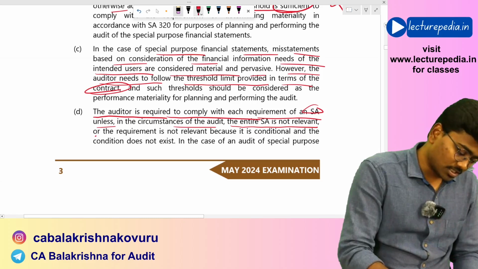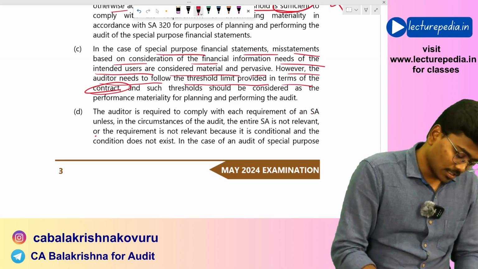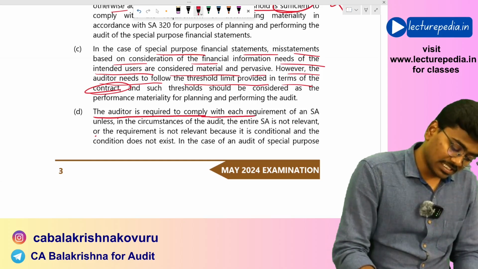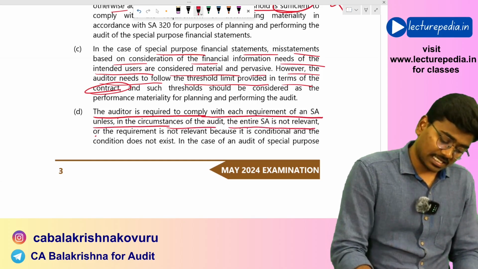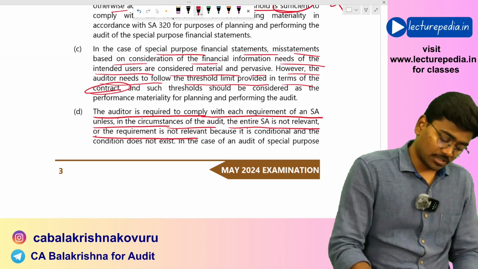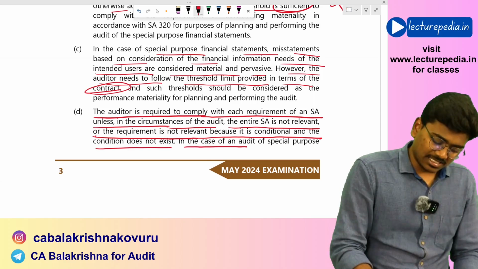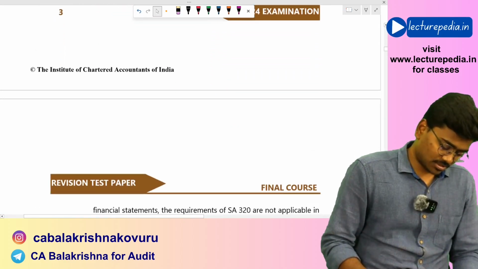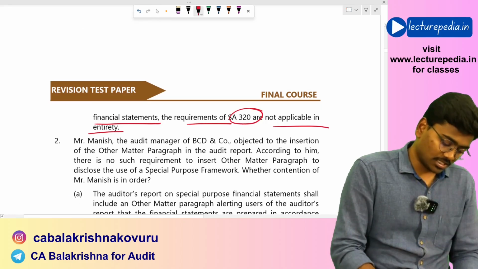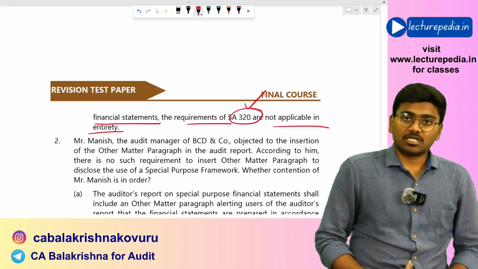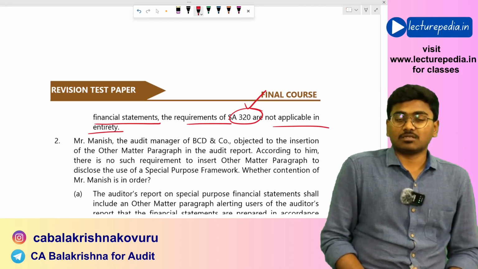Let us read it again. The auditor is required to comply with each requirement of an SA unless in the circumstances of the audit the entire SA is not relevant, or the requirement is not relevant because it is conditional and the condition does not exist. In the case of an audit of special purpose financial statements, the requirements of SA 320 are not applicable in entirety. No, SA 320 is applicable even for the audit of special purpose financial statements.